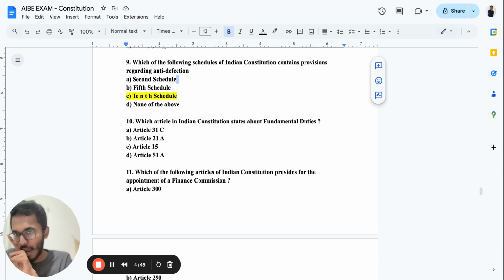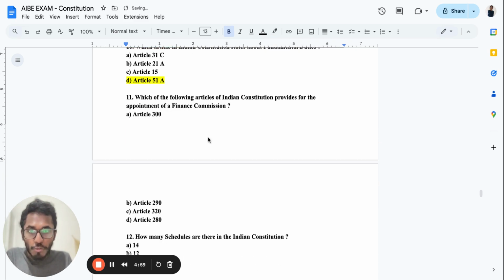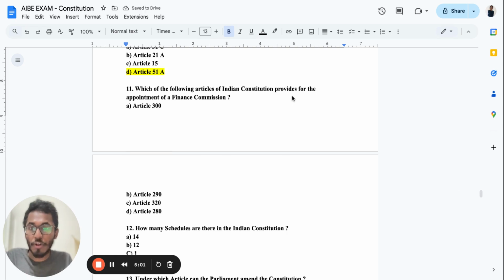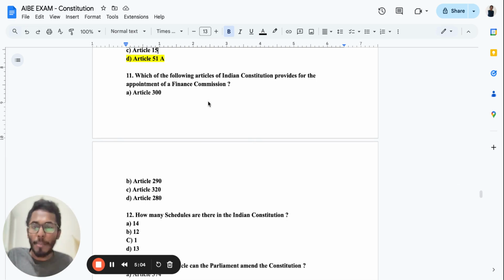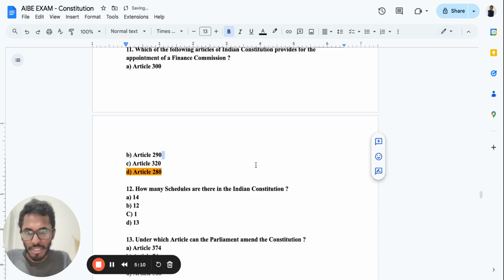Pause this video, go to Article 31C, 21A, 50 and 51A. You'll be able to figure out that fundamental duties comes under Article 51A. It's a mental exercise for you. Which of the following articles in Indian Constitution provides for appointment of Finance Commission? So appointment of Finance Commission comes under Article 280. Okay, remember Article 280.